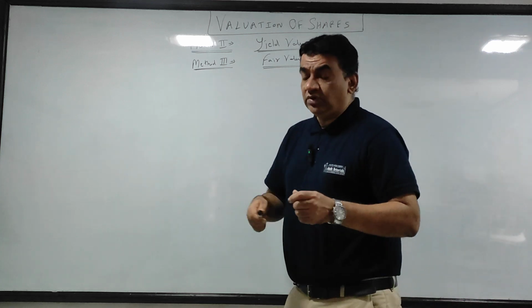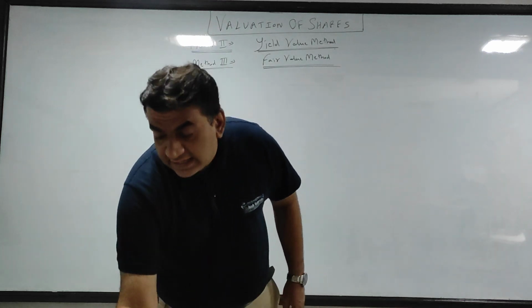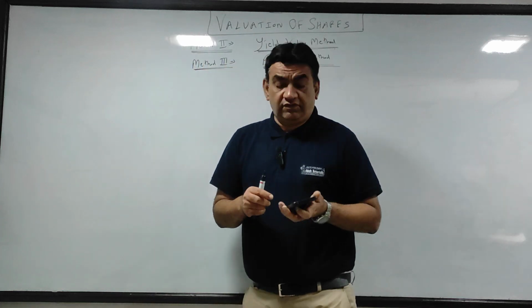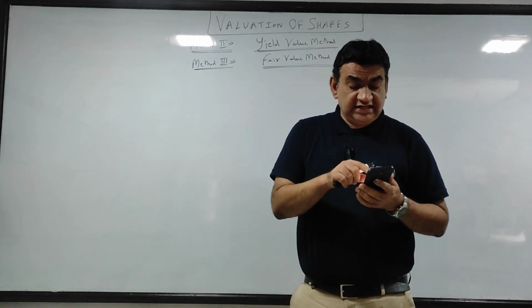Okay. Chalo, as I told you, I'll show you in the sum only and I'll make this very simple for you. Let's read the sum first.